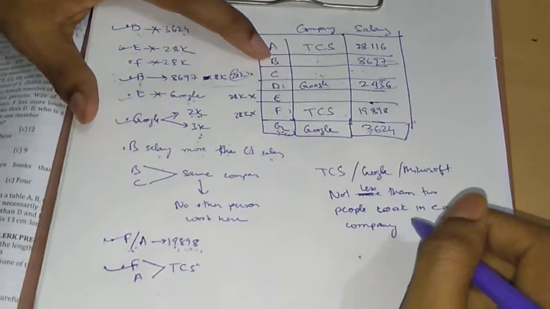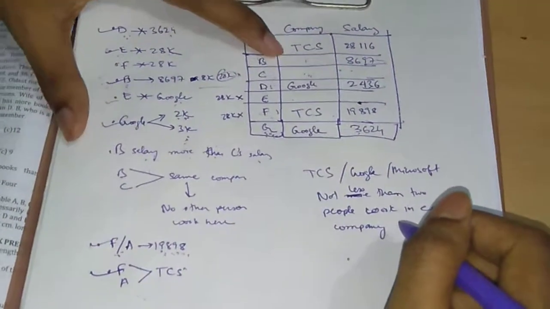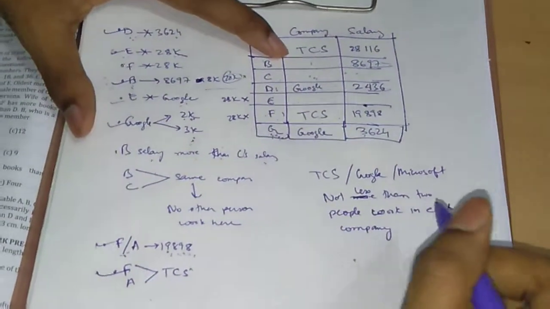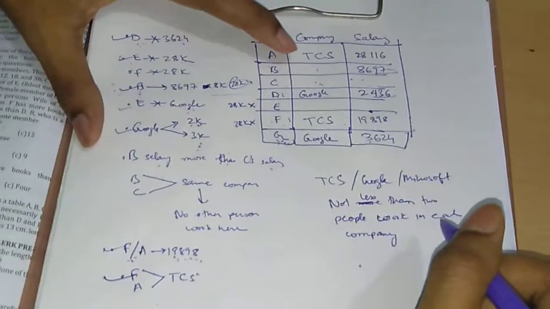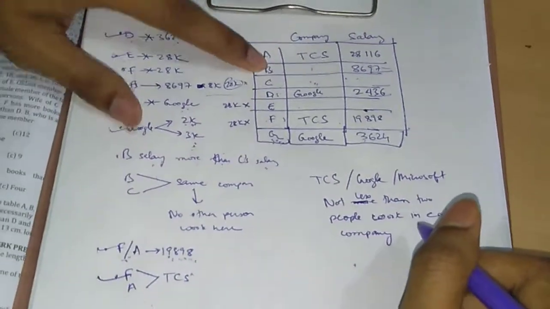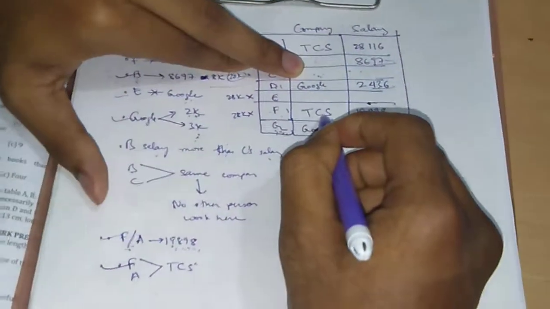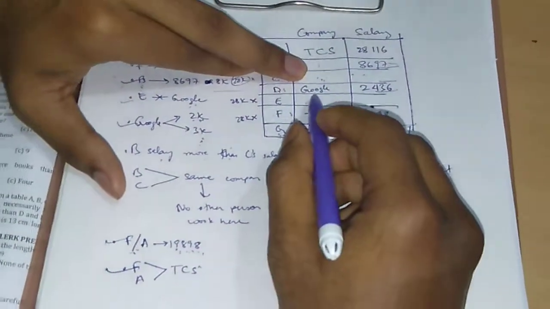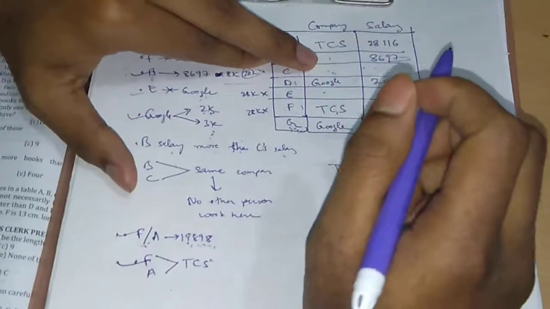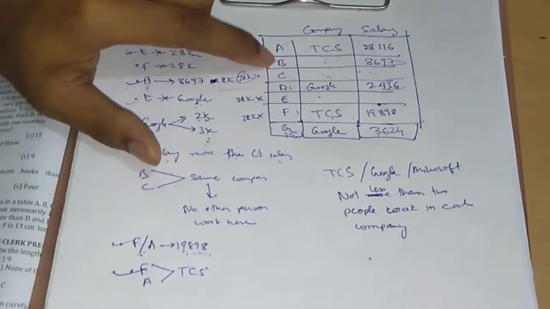So can B work in TCS? Look, if we allow B to work in TCS, then C will also work in TCS. Four people work in TCS and Microsoft will be left with only one employee. So B cannot work in TCS.